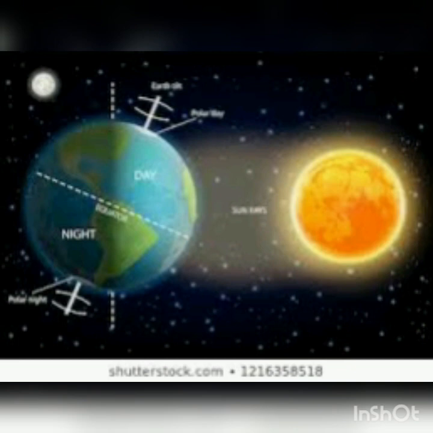Now effects of rotation. Day and night, as you can see in the diagram, day and night are caused by the rotation of the earth on its axis. This is because the part of the earth which faces the sun has day and the part of the earth which does not receive any sunlight has night.